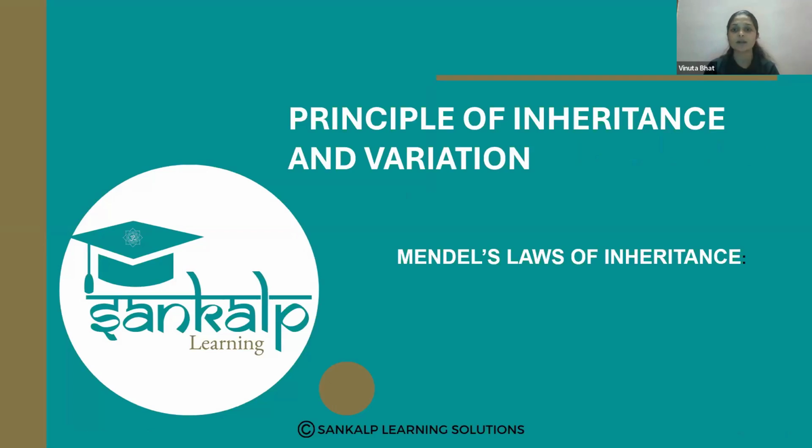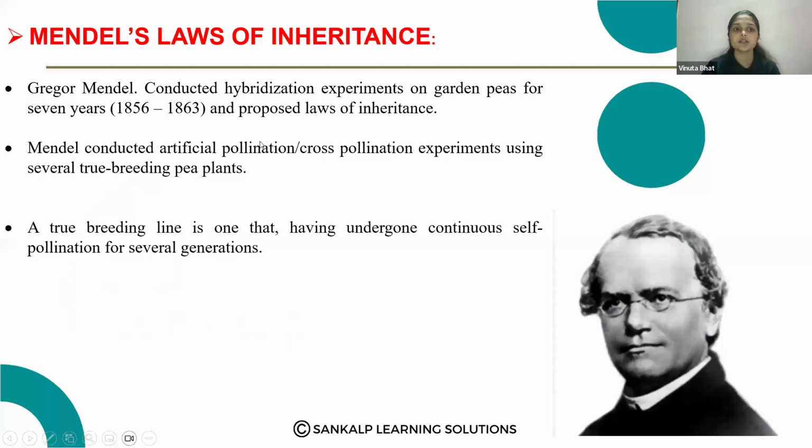Everyone, principle of inheritance and variation, subtopic Mendel's laws of inheritance. Let's study about Mendel's laws of inheritance. Gregor Johann Mendel was the scientist who conducted hybridization experiments on garden peas for 7 years, from 1856 to 1863, and proposed the laws of inheritance.